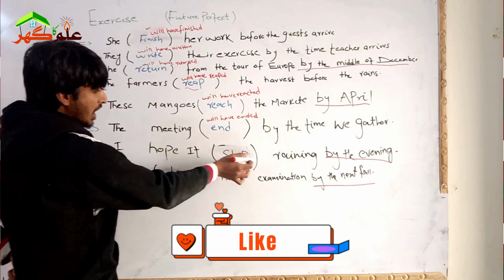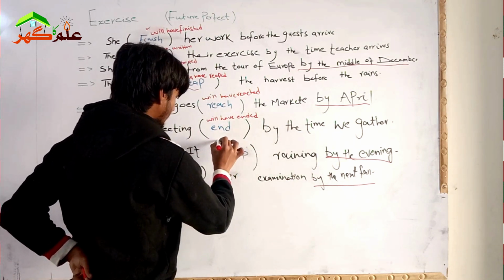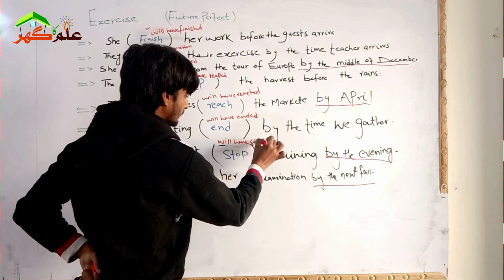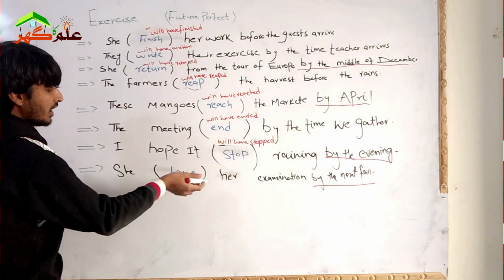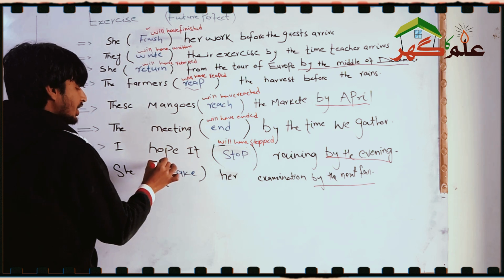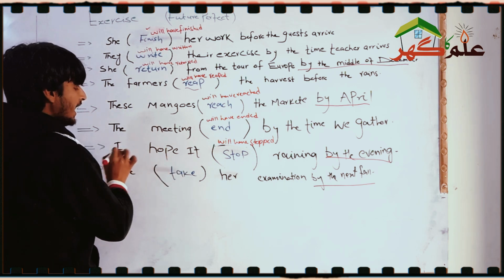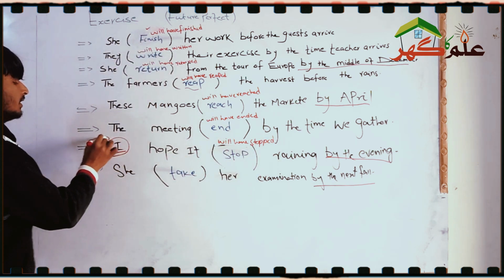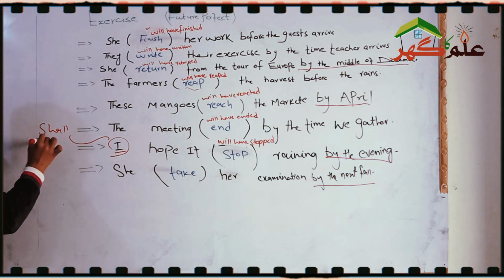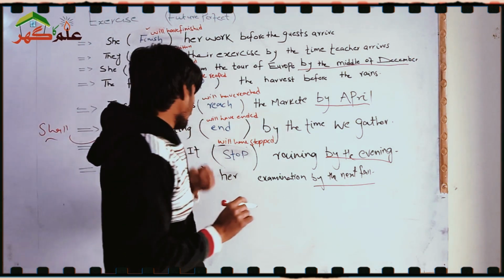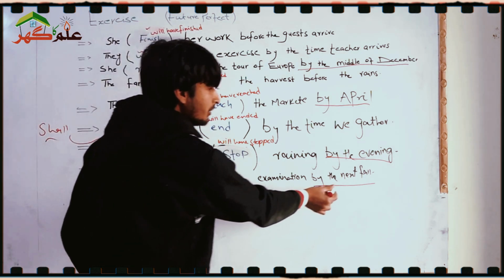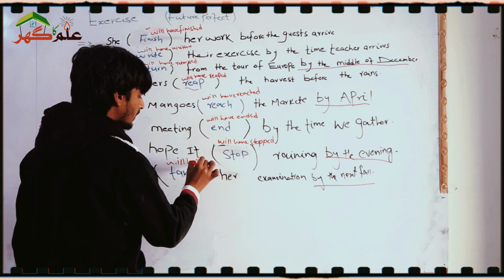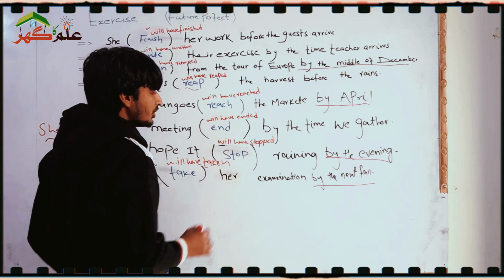I hope it stopped raining by evening. It shall have stopped, or it will have stopped. In some cases with I we use shall also, so you need to remember it. Next: she take her examination by the next month. She will have taken her examination by the next month.